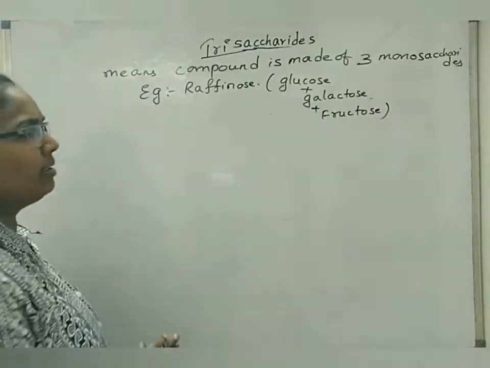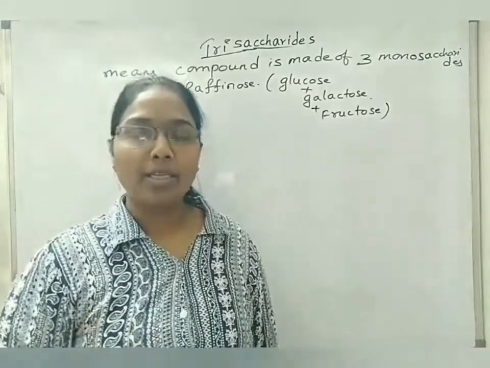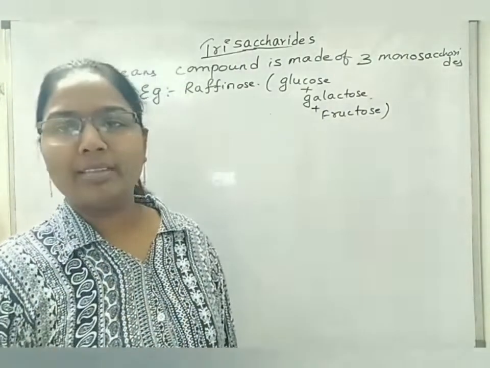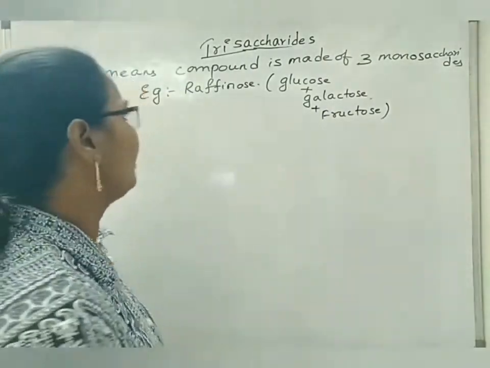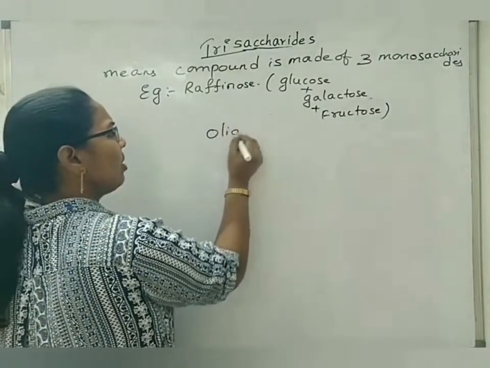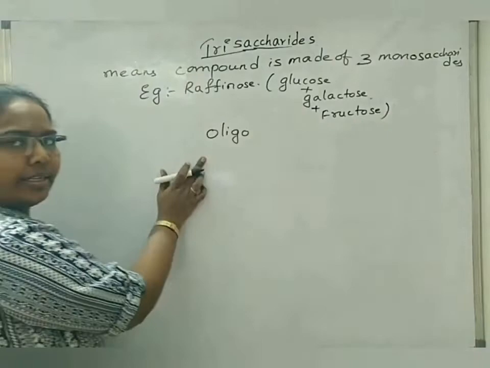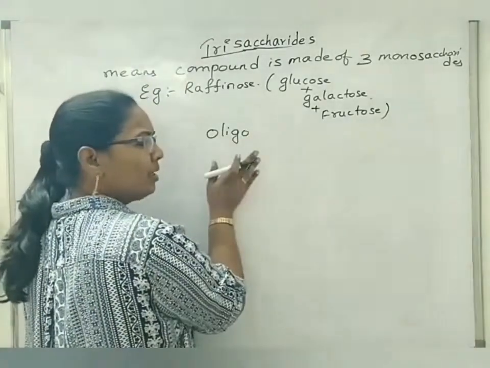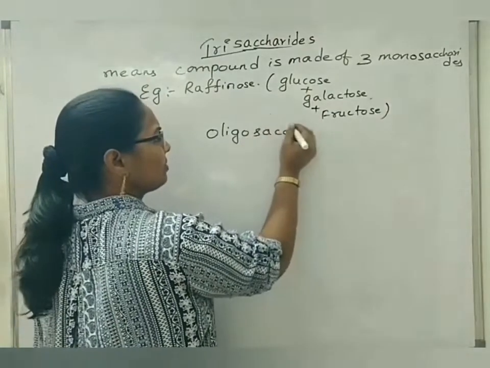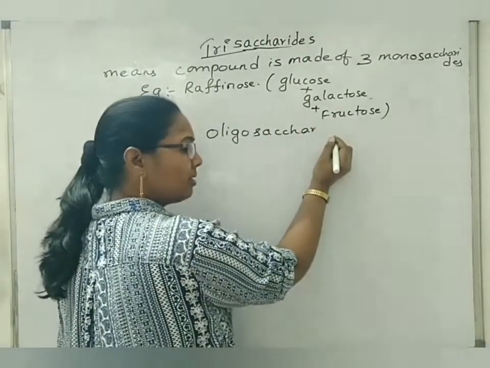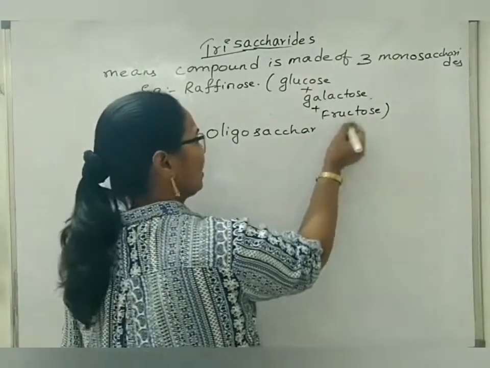We have also seen the term oligosaccharides for carbohydrates that are made up of 3 or more than 3 monosaccharide units. So we will see the next term, that is oligosaccharide. Even raffinose can be studied under oligosaccharide, but just for your understanding, I am giving this one as oligosaccharide. It means a compound that is made up of 3 or more than 3 monosaccharides.